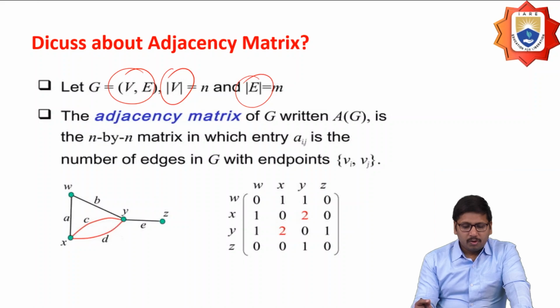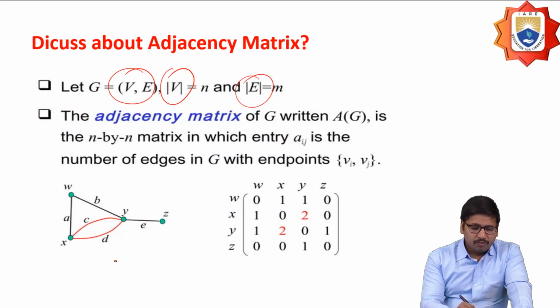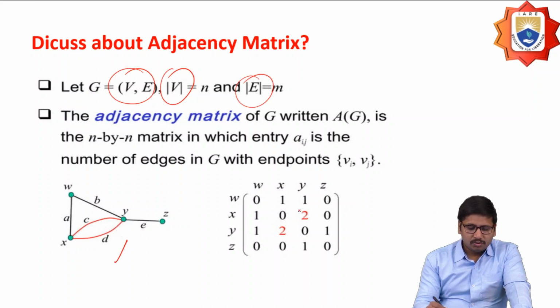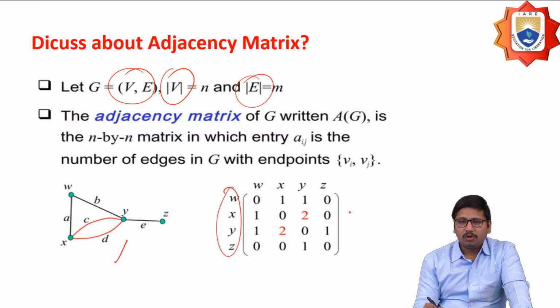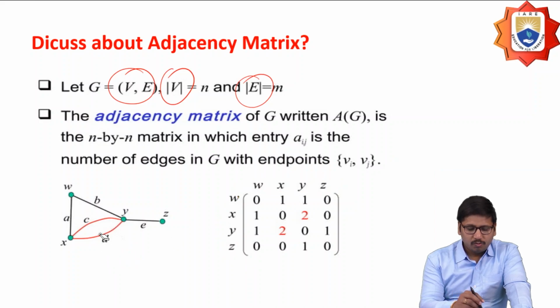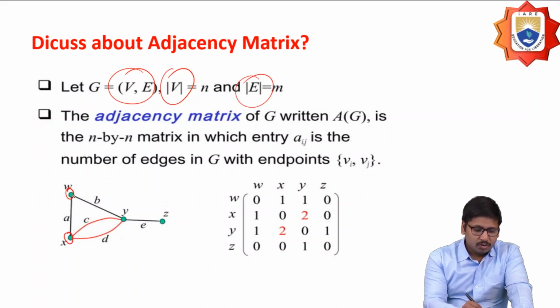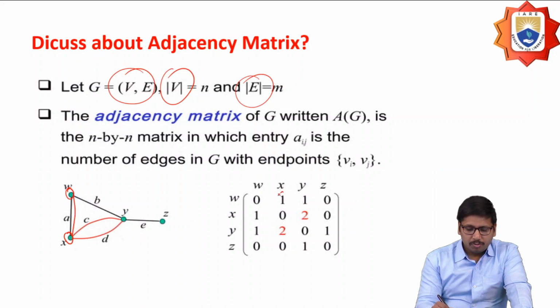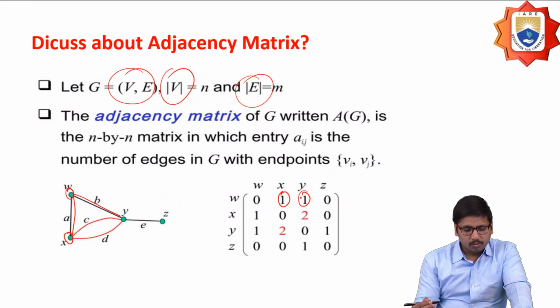So how are we going to represent a graph in the form of an adjacency matrix here? If I consider a graph here, the set of vertices is considered along the rows and the set of vertices is also considered along the columns. Whenever there exists an edge from one vertex to another vertex, here I have an edge from W to X, so I represent it as 1, and W to Y is also there, so I represent it as 1.